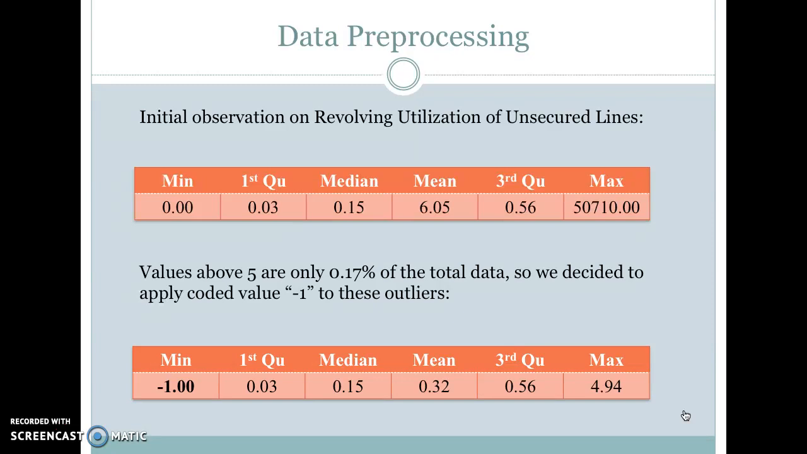The value of revolving utilization of unsecured lines mostly lies between 0 and 1. However, it can exceed 100% in a few cases, when a balance remains on credit cards after the accounts are closed. Hence, appropriate imputation is required. Values exceeding 5 make up only about 0.17% of the whole data. So it's reasonable to assume that these values represent consumers whose credit cards were closed, and we have decided to apply the coded value -1 to these outliers.